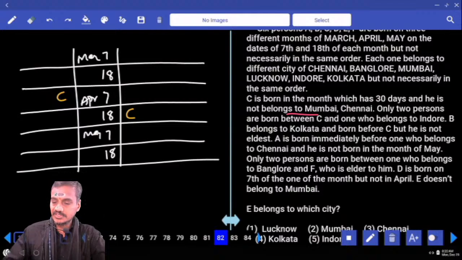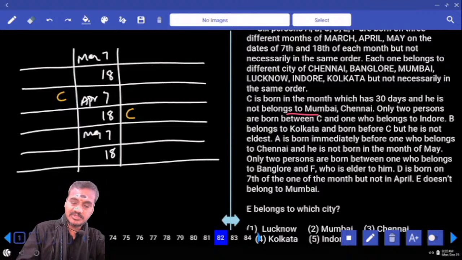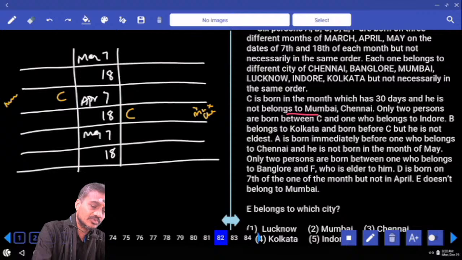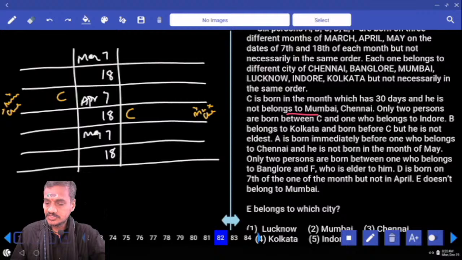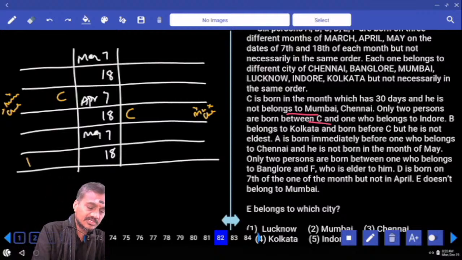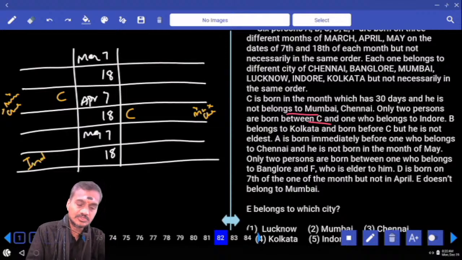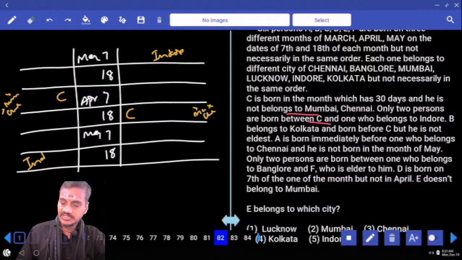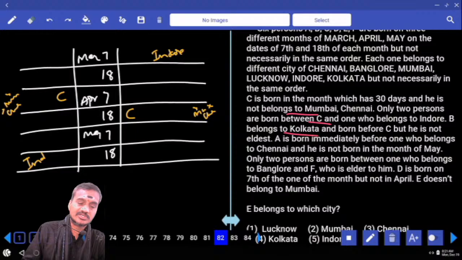And C does not belong to Mumbai and Chennai. Hence Mumbai and Chennai is ruled out for this C. Then next one, only 2 persons between C and the one who belongs to indoor. Now between C and the one who likes indoor, there must be exactly 2 people. Now C and indoor, and B belongs to Kolkata and born before C, but is not the eldest.